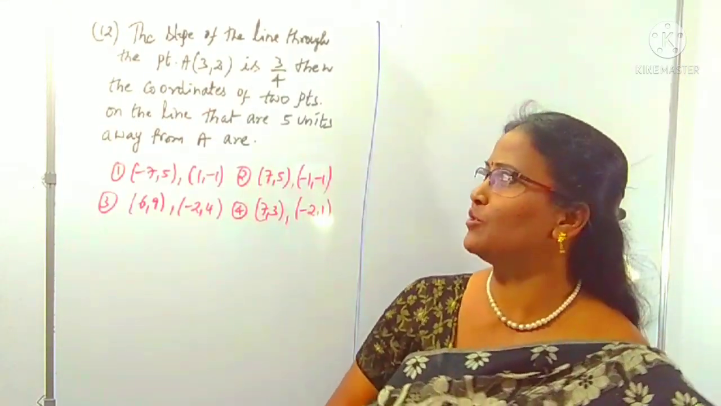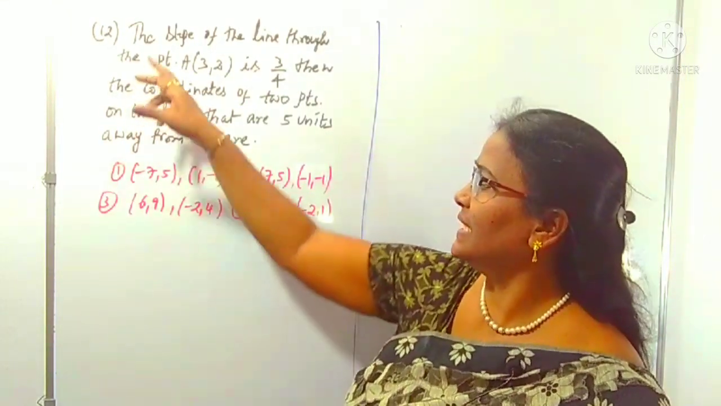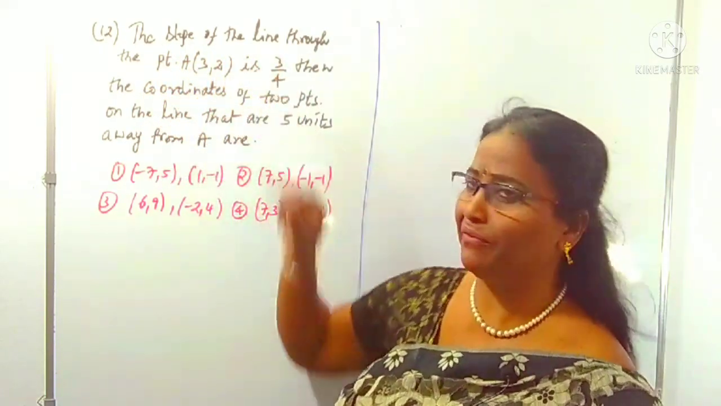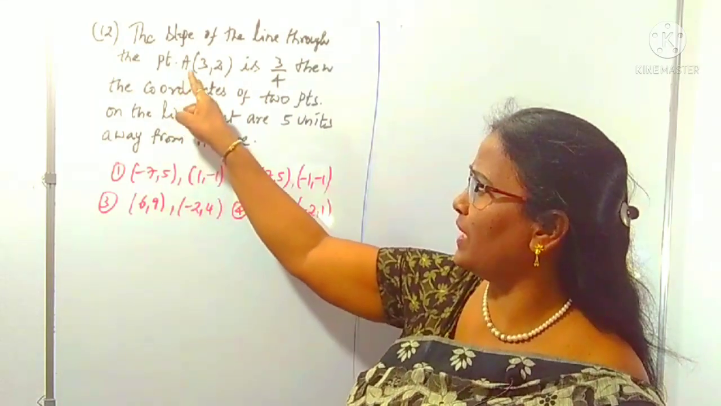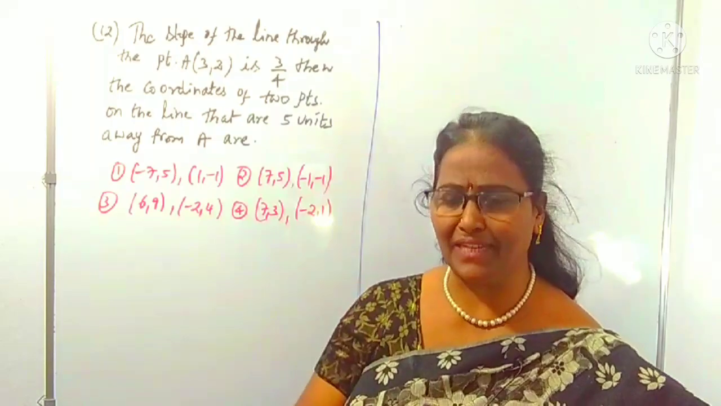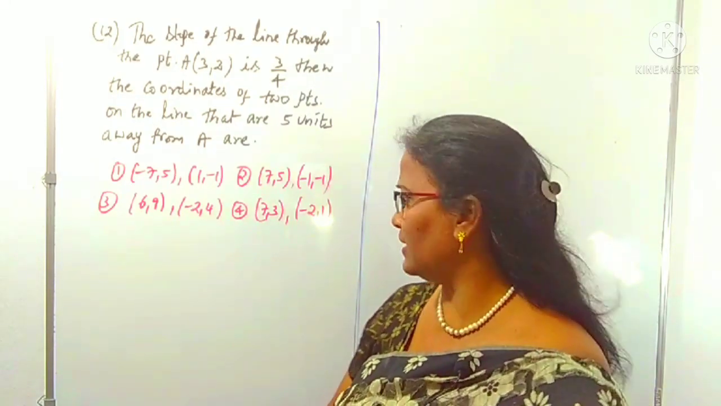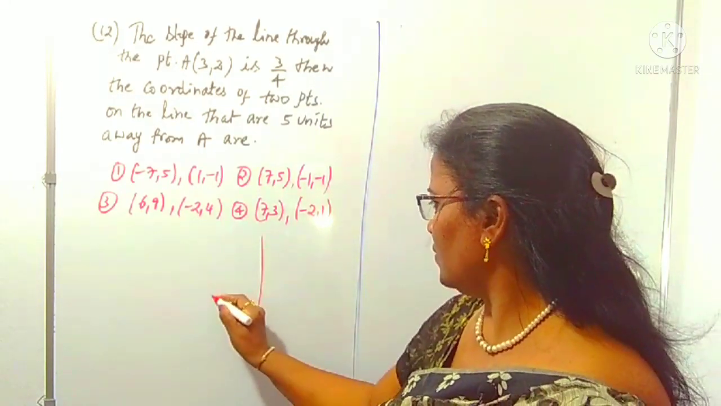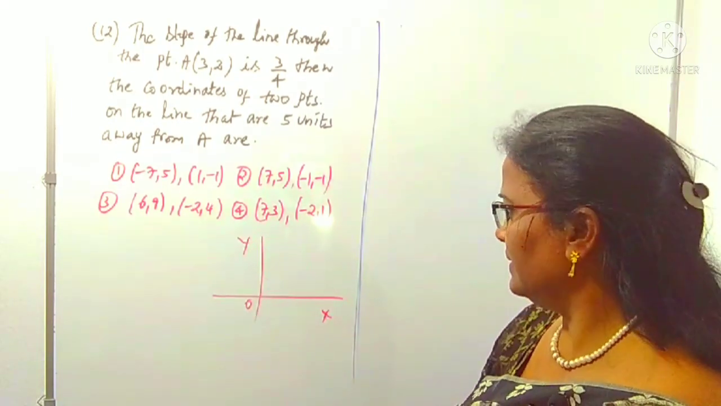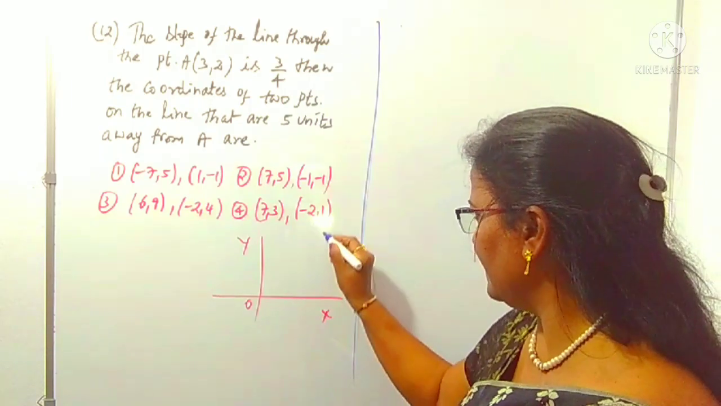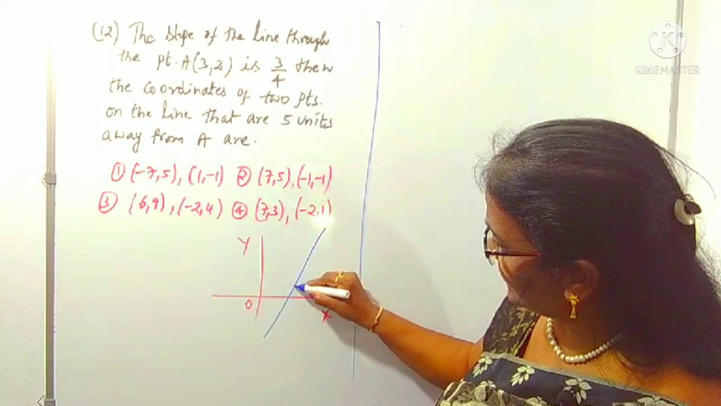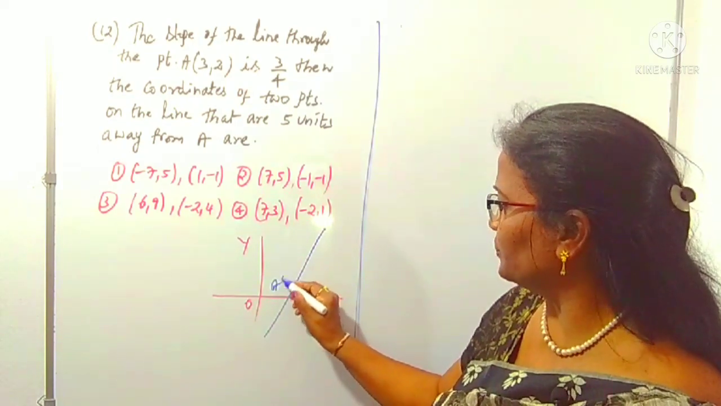Let's look at question number 12. What is given here? The slope of the line through the point A(3, 2) is 3 by 4. A line is passing through the point A whose coordinates are (3, 2) and the slope of that line is given as 3 by 4. I will draw the figure like this: this is the x-axis, y-axis, and a line L. Suppose this line is passing through the given point, mentioned as A(3, 2).